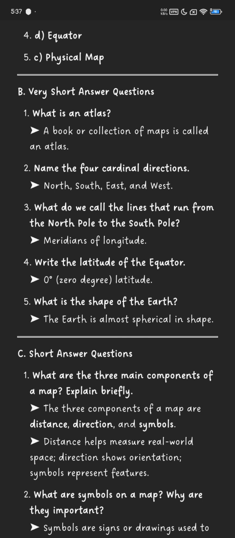Write the latitude of the equator. 0 degree latitude. What is the shape of the earth? The earth is almost spherical in shape.